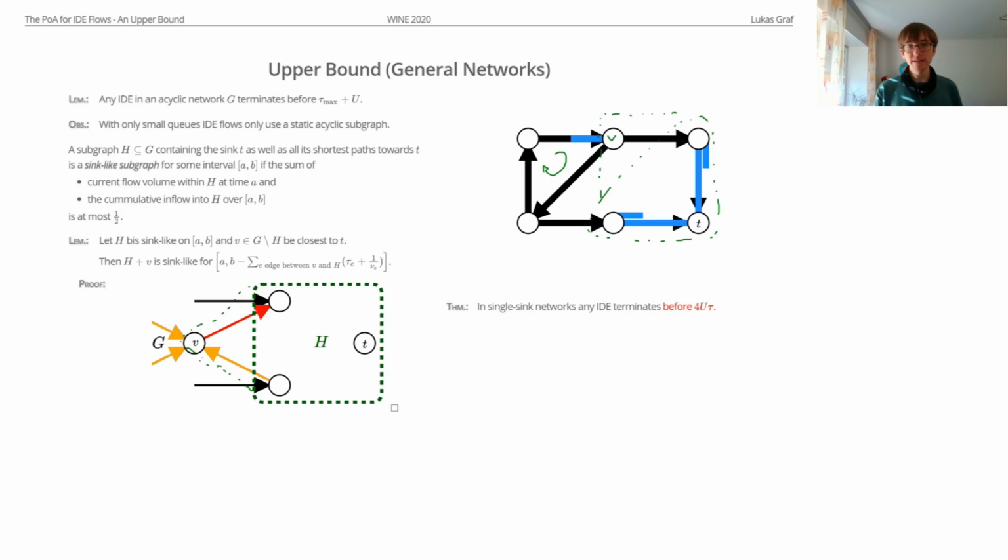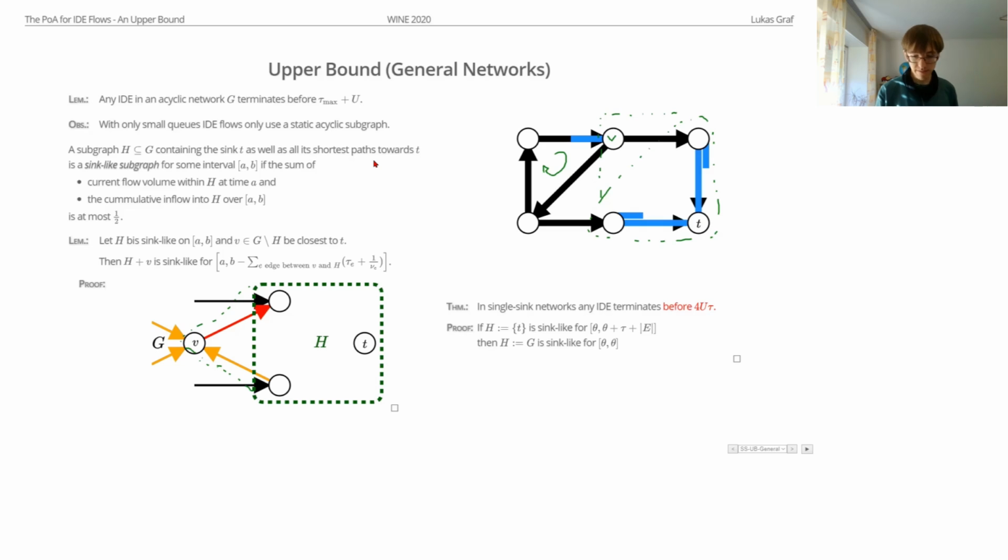And to show this, let's look at the sink, the actual sink node. Well, if the sink node is sink-like for a long time interval, like this, so there's basically almost no inflow into the sink, then we can extend it by adding the closest node, the next closest, and so on. And finally, we will have that the whole graph is sink-like at the start of this interval. But if the whole graph is sink-like, the total flow volume in the whole graph is small. Therefore, we have small queues.